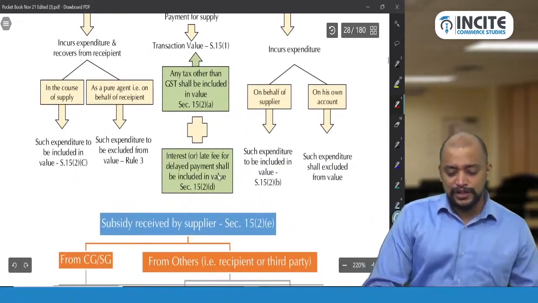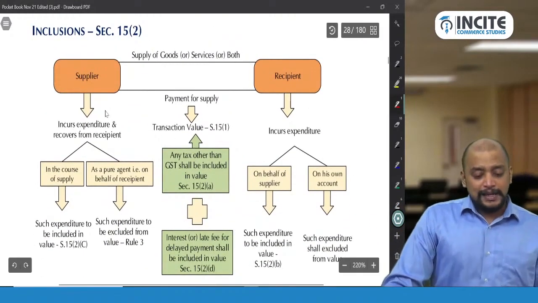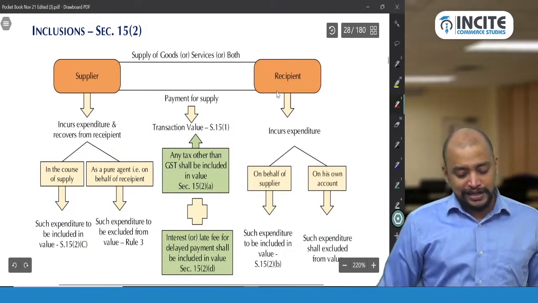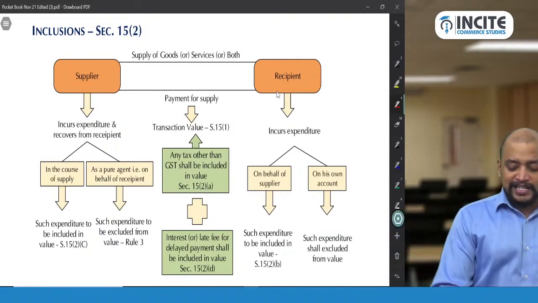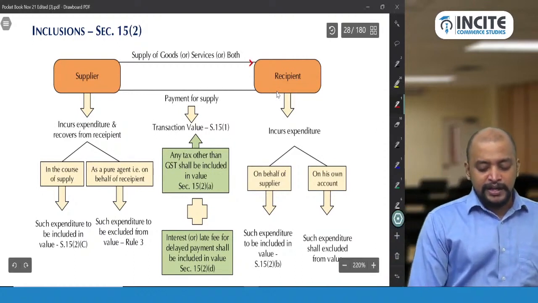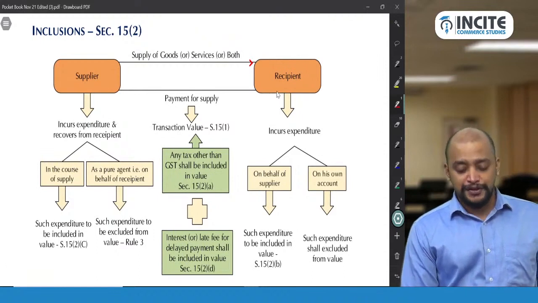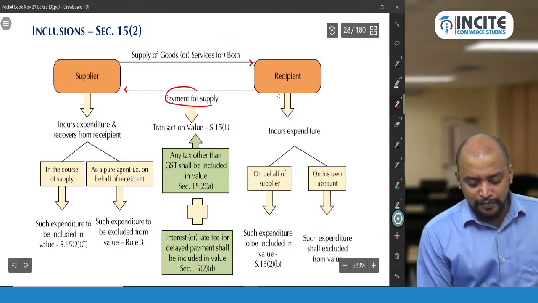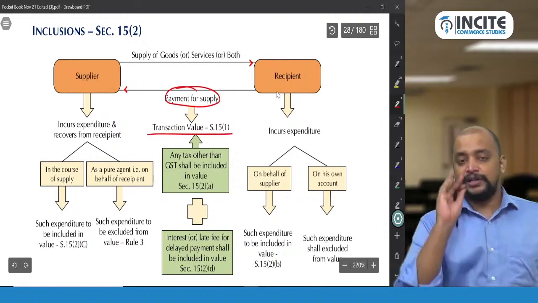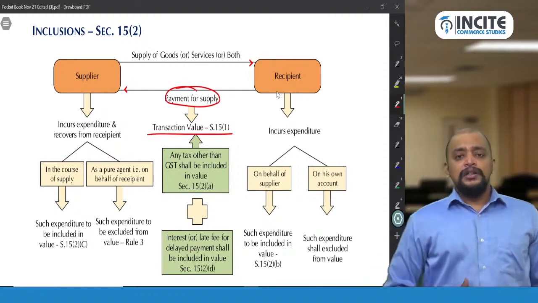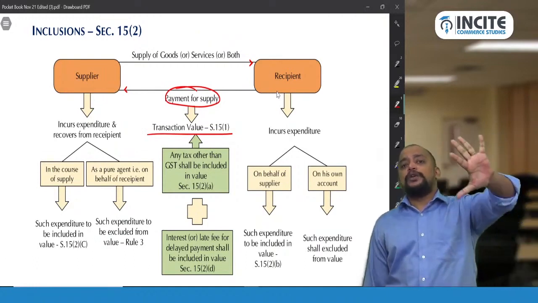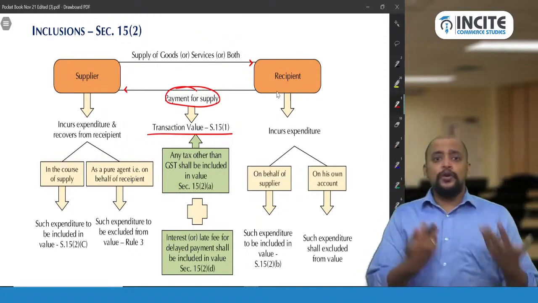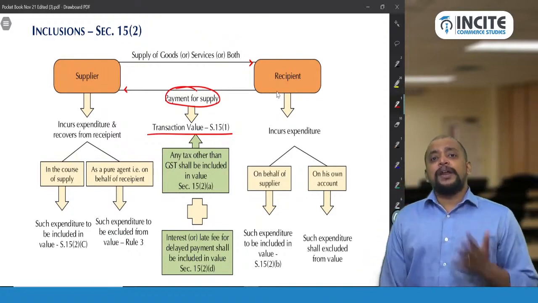So these are the inclusions to be done. There is a supplier who is making supply of goods or service or both to the recipient, for which the recipient is making some payment. So this payment will be taken as the transaction value. Now there are totally 5 inclusions to be made. If it is already included in the price, no need to add it. If it is not included in the price, you need to add.